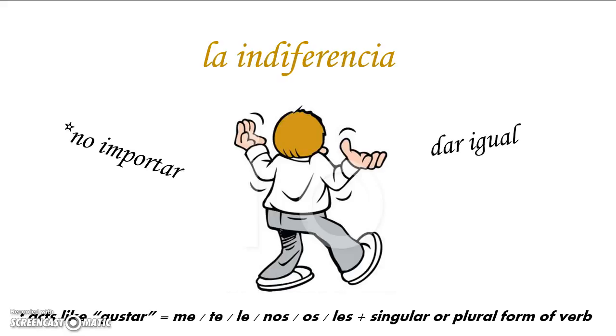Dar igual is the Spanish way of saying to not make a difference. Like it's all the same to me sort of thing. Like, you know, doy igual que, it makes no difference. Okay, so this is just a conjugation of dar in a normal way. It doesn't take an object pronoun or anything like that.